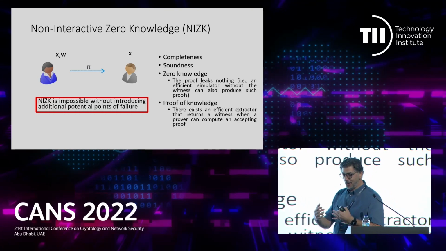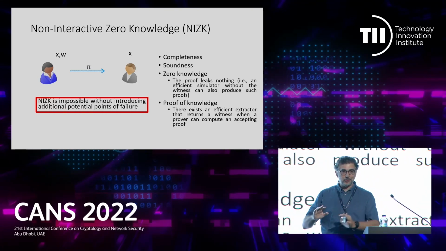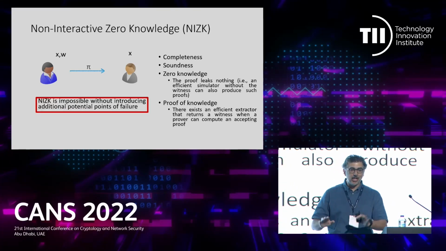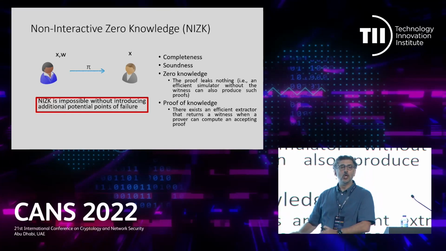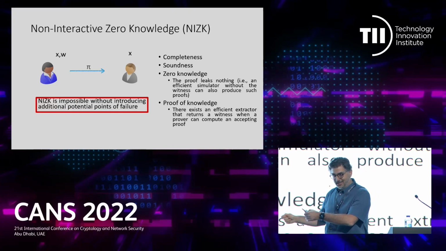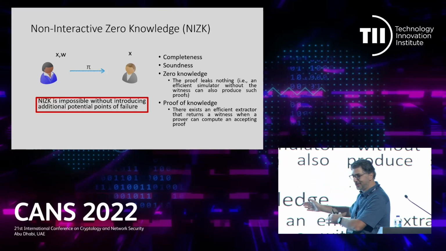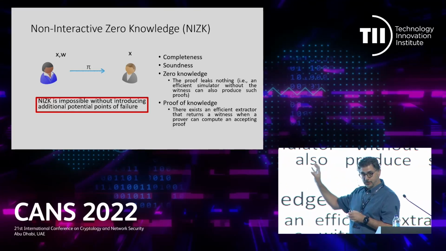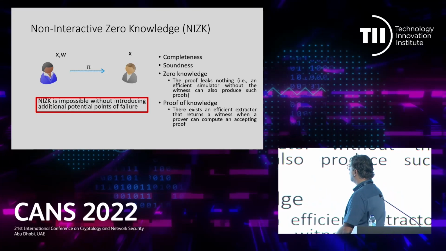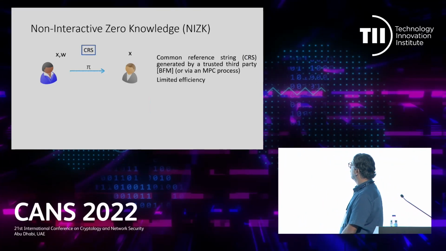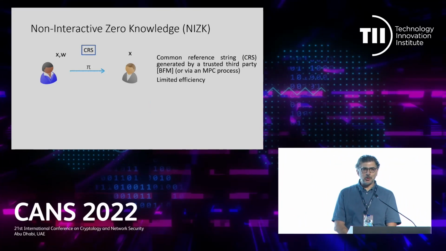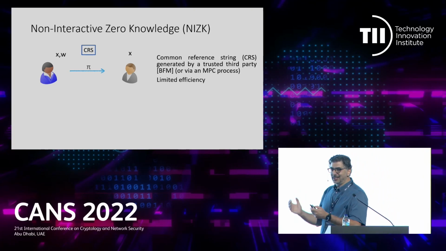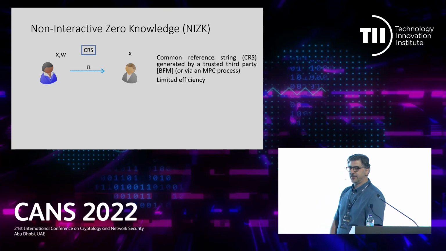Okay. But now I'm introducing these additional features. In some talks they call it setup to make it mild so that it looks good. From my point of view, you are then constructing a protection to get soundness, to get zero knowledge, but you are adding, in order to construct it, a potential point of failure. Okay, what are these potential points of failure? So the most used one is the common reference string.